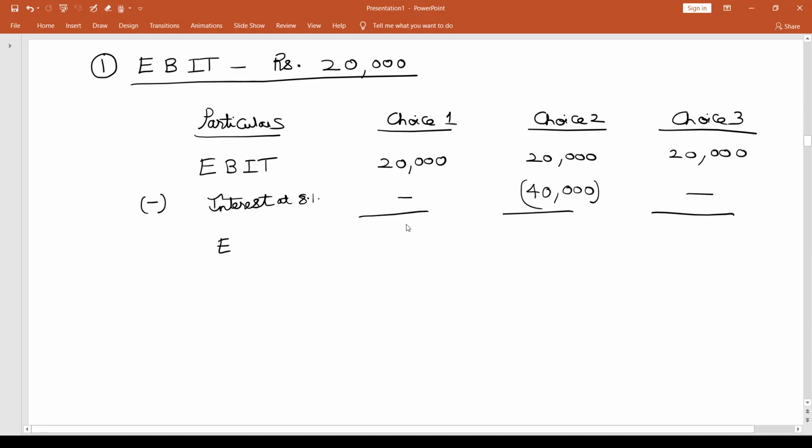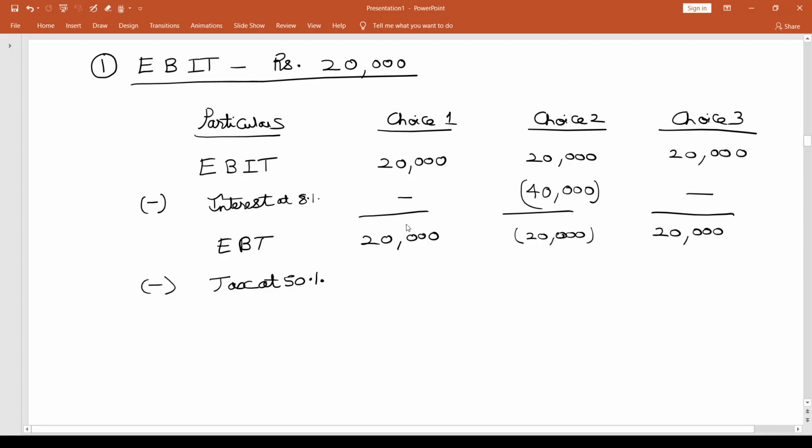So I get EBT, which is earnings before tax. It's 20,000, and this is going to be negative 20,000. I have a loss here, and this is going to be 20,000, minus tax at 50%.